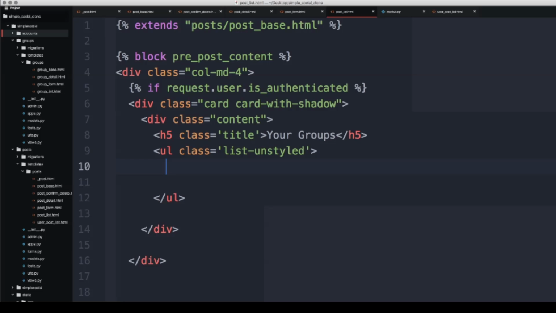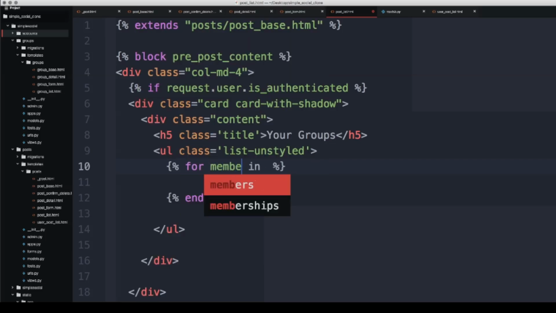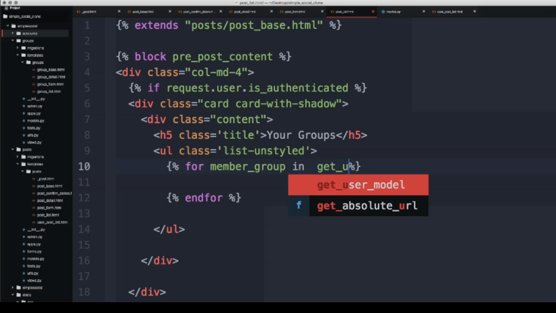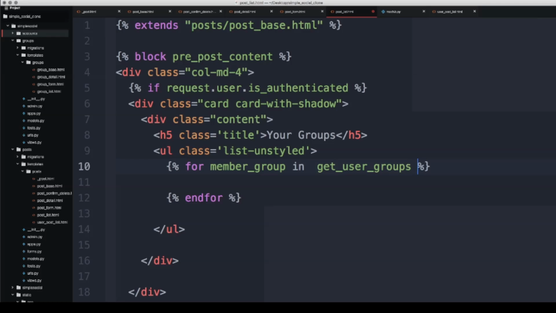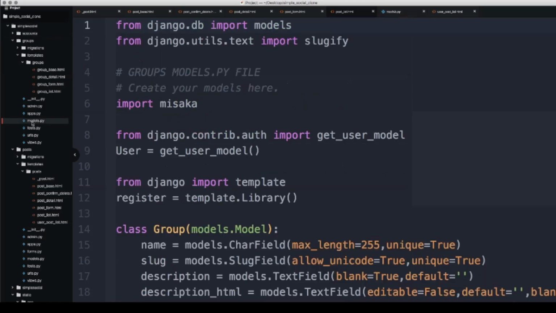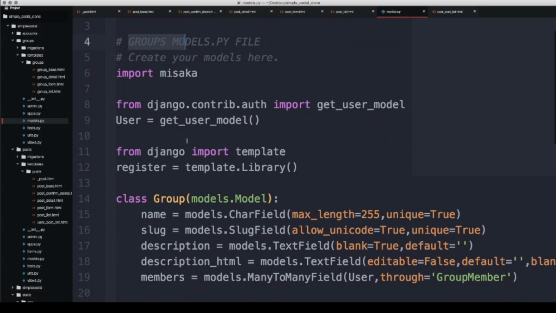So the next thing we are going to do inside the unordered list is say for member_group in, and member_group can just be a variable name, whatever you want to call it. This is where it's going to look a little familiar. We'll say get_user_groups. And you might be wondering, this looks a little familiar, this _user_groups. What that actually is, if you remember back on the groups application when we were working with the models.py file under the groups, and we had this from django import template, register is equal to template.Library.